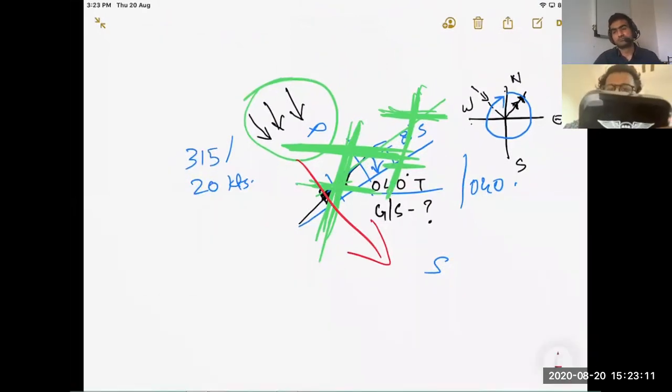So drift is towards starboard side. Value of the drift is 15 degrees. Minus 15 degrees is your wind correction angle.